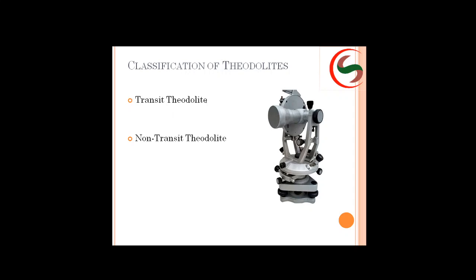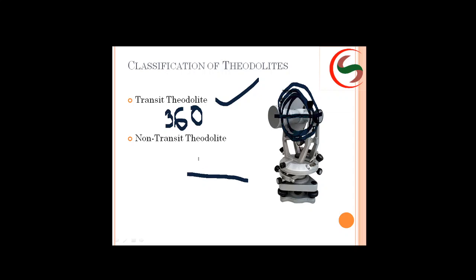If the telescope is able to rotate continuously through 360 degrees, it is a transit theodolite. If it is not able to rotate fully, and can only rotate up to a certain angle, it is a non-transit theodolite.